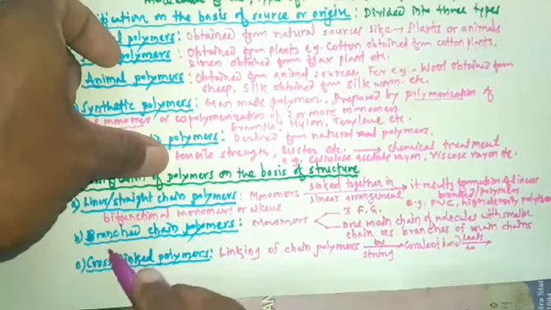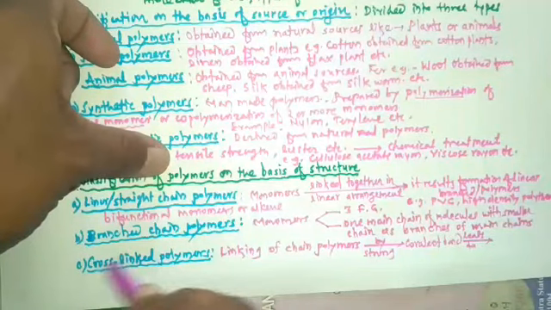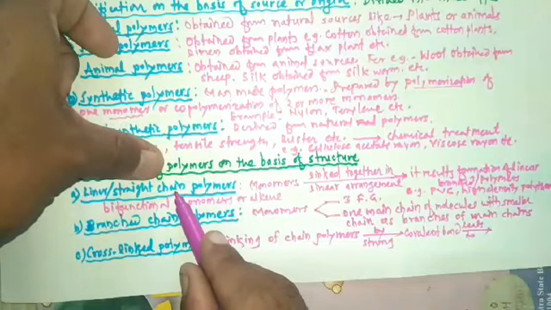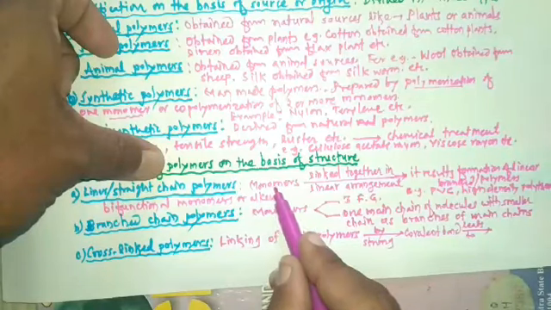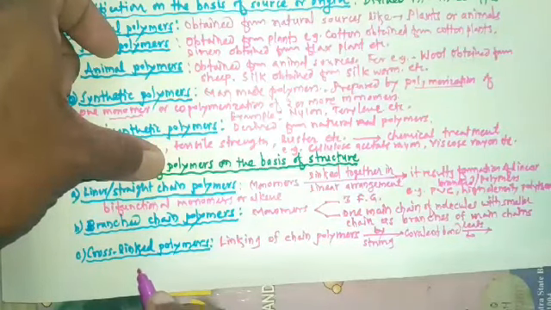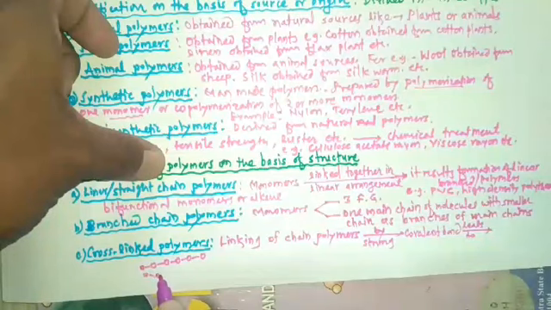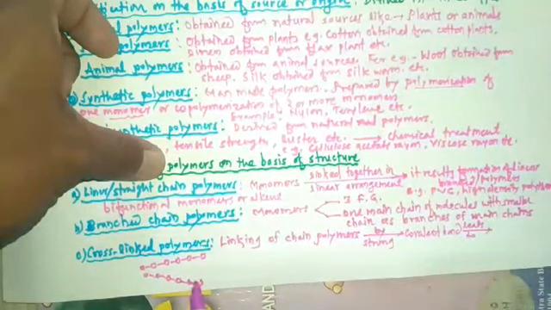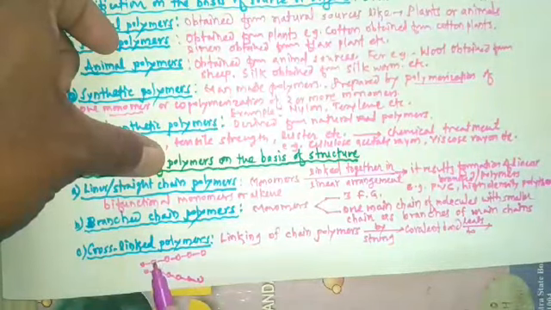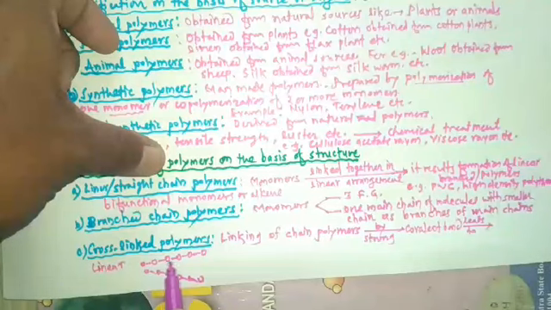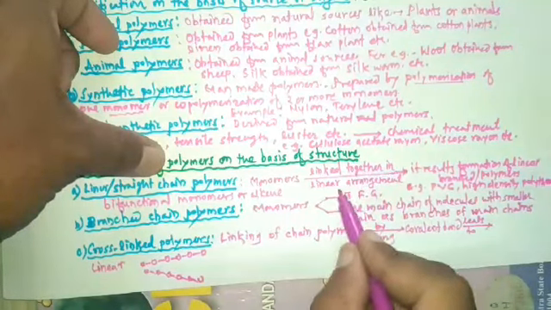For example, a linear polymer we can represent like this, because in linear polymers monomers are linked together in a linear arrangement. For example, this is one monomer, this is another monomer, this is third, fourth, fifth, sixth. So this is the representation of linear polymers, because here monomers are linked together in a linear arrangement.